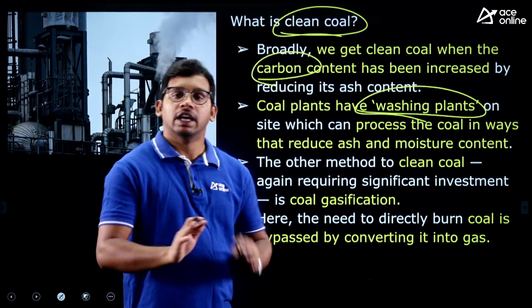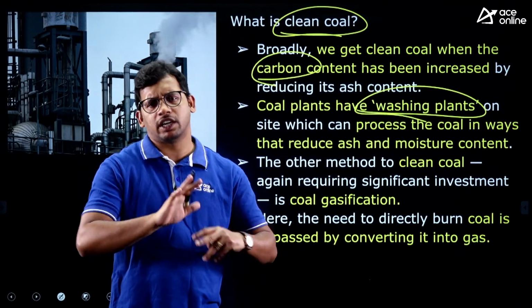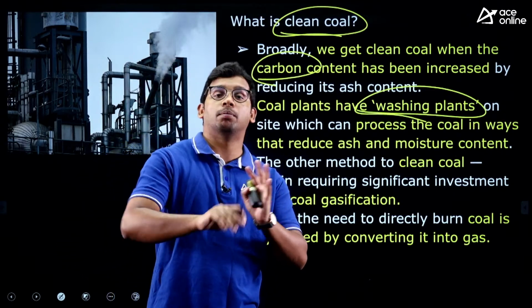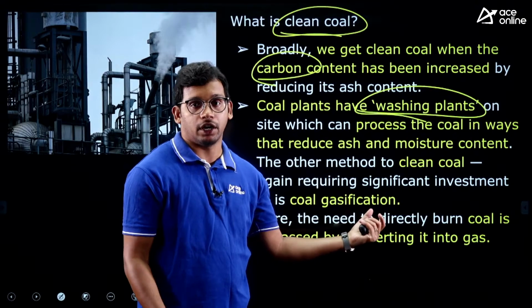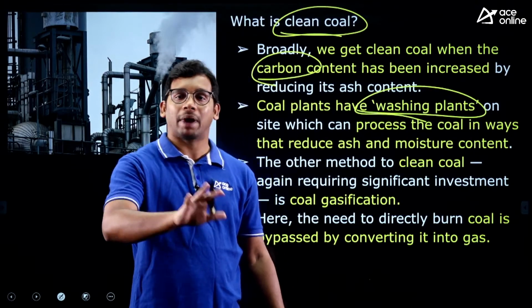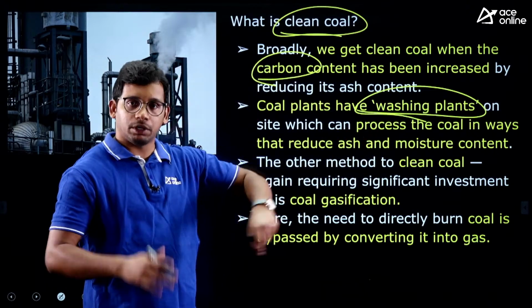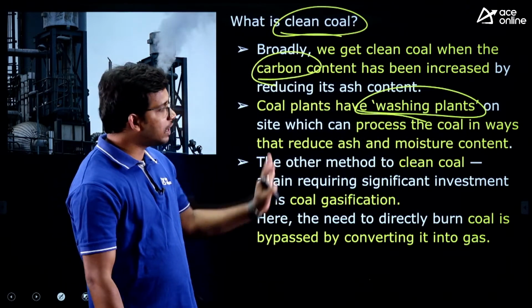Washing plants are there, and they wash the coal. There is a technicality involved. They remove the ash content and purify the coal to a good carbon content. So we can turn impure or bad quality coal into good quality coal using washing plants. That is one process.